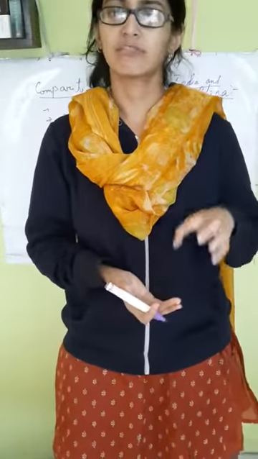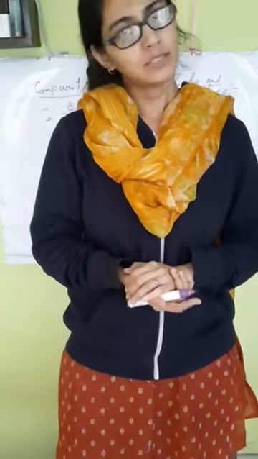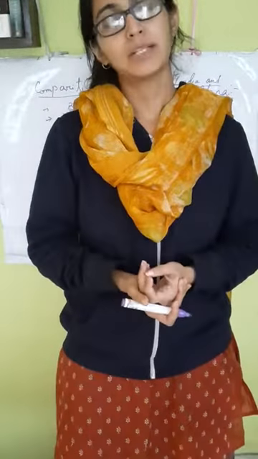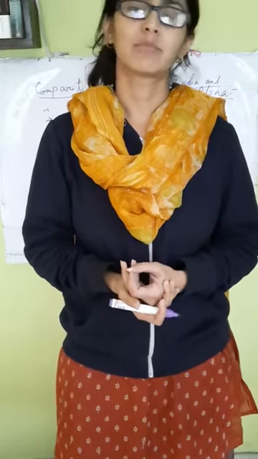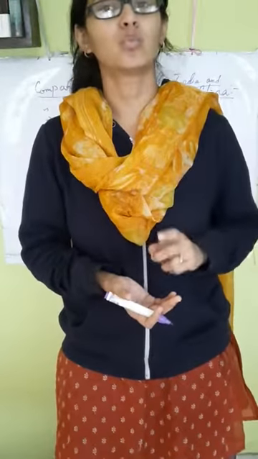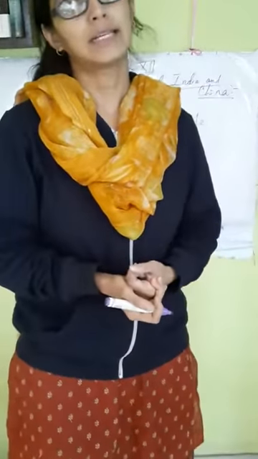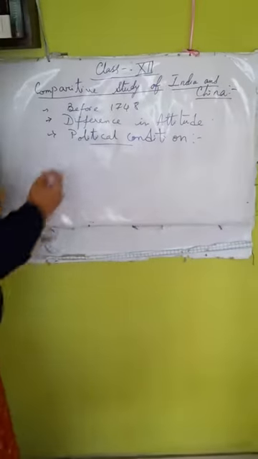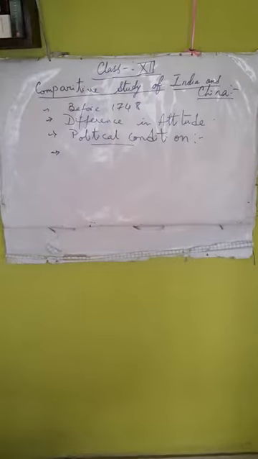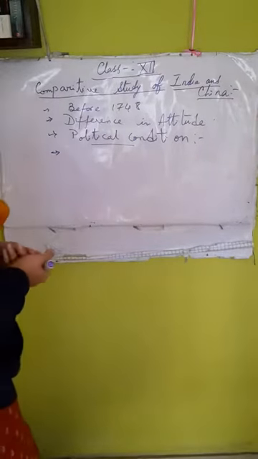want you. The Chinese government told the British people that we don't need your trade, we don't want to establish trading relations, because China was completely under one ruler, one rule, central authority, which was not there in India. So politically we see that the Chinese and Indian conditions were differing: in China there was central authority, in India there was no central authority. India was under different local leaders.